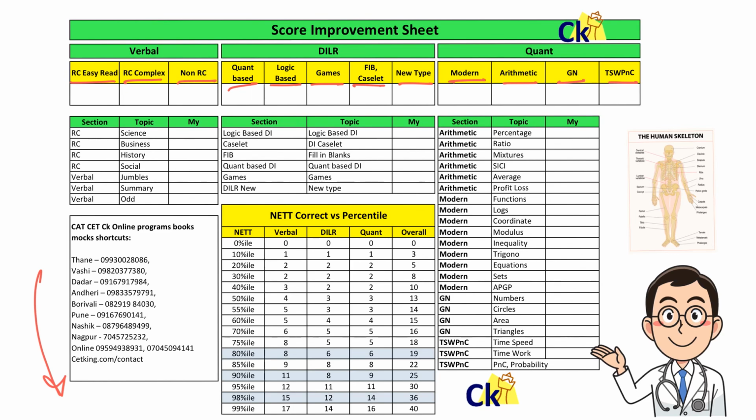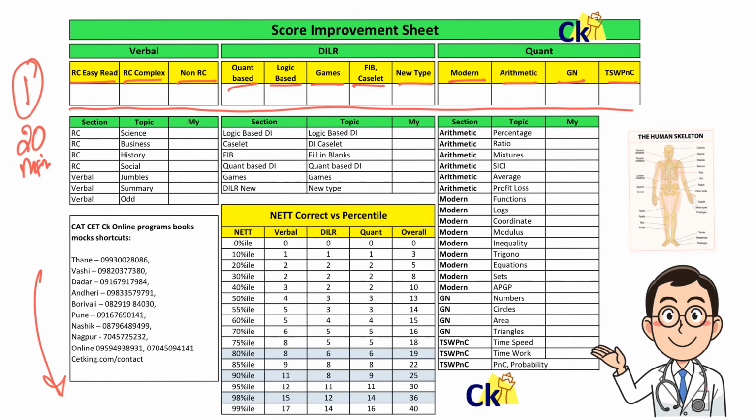So step number one: I want you to break up your complete marks. How much you're scoring in the paper, you have to give the complete breakup, so that you can identify how much score you need. Yeah, so this is your step number one. You have to write the complete breakup of your paper. It will take you, trust me, 20 minutes to half an hour. If you can do this for the last 5 mocks, we will immediately understand where improvement is required. So this should be your step number one.